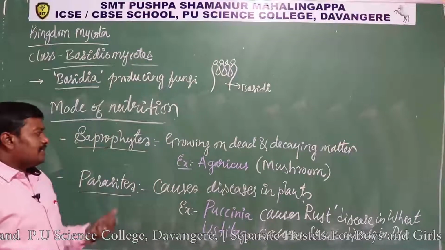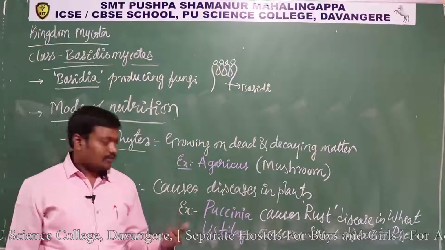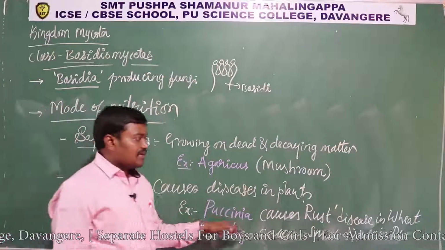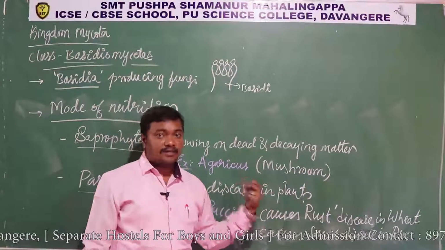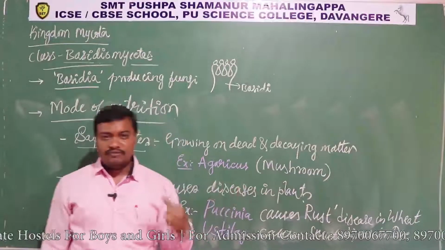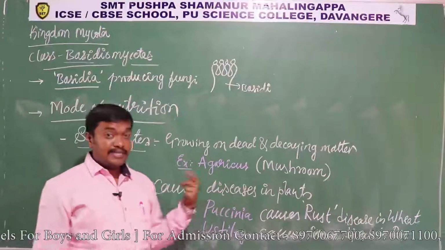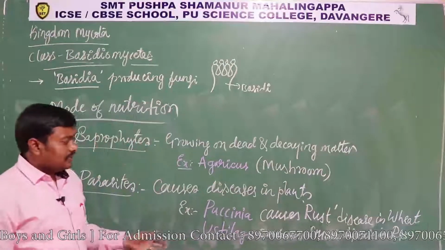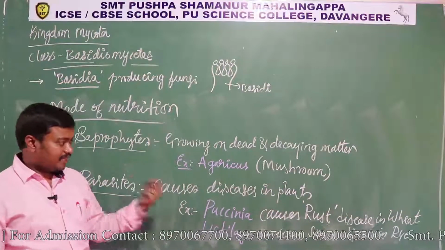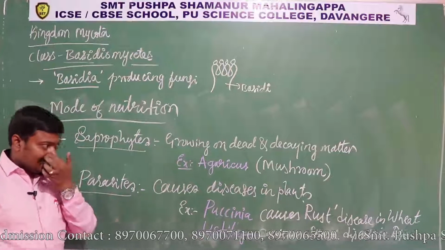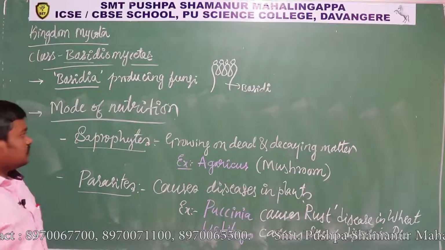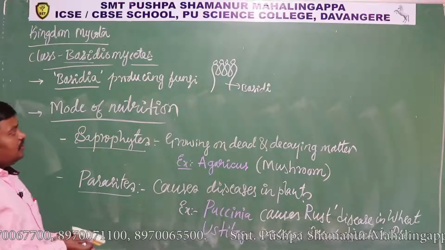Parasitic ones cause disease in plants: Puccinia, commonly called rust fungi, causes rust in wheat, maize and even sorghum. Ustilago is a smut fungus, which causes smut disease in rye as well as wheat. So this is how they draw nutrients, that is the mode of nutrition.